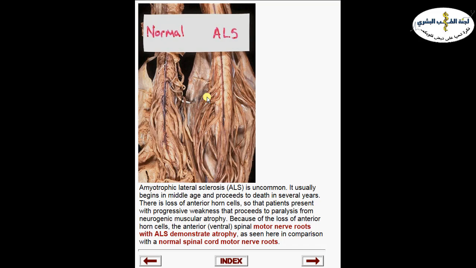So it will affect all voluntary muscles, including not only the muscles that are responsible for movement, but also the muscles that are responsible for swallowing, breathing, speech, and facial muscles. So all of the muscles are going to be affected and paralyzed.